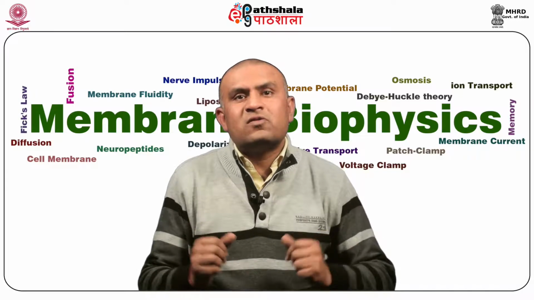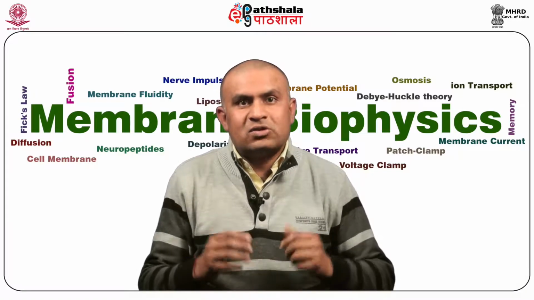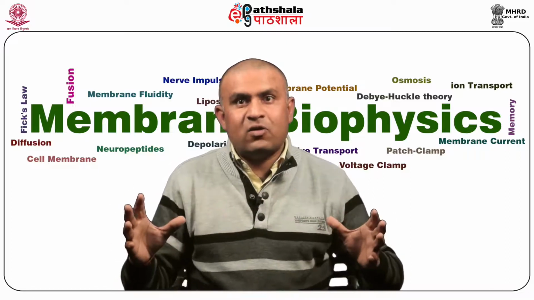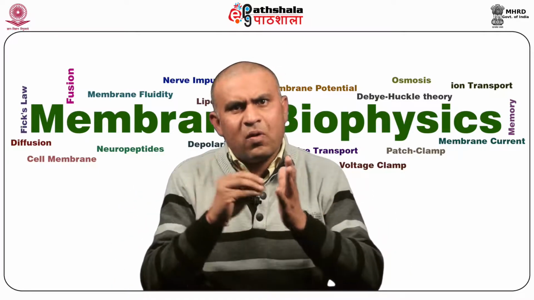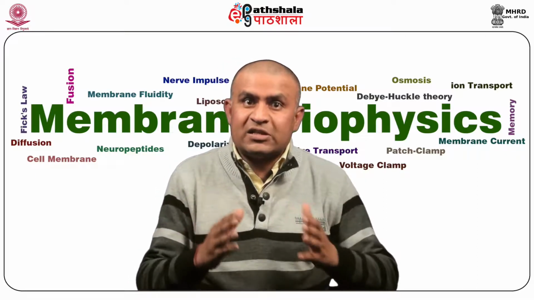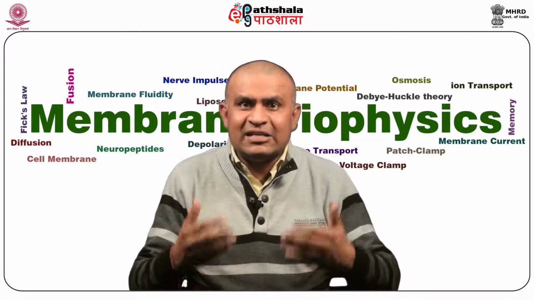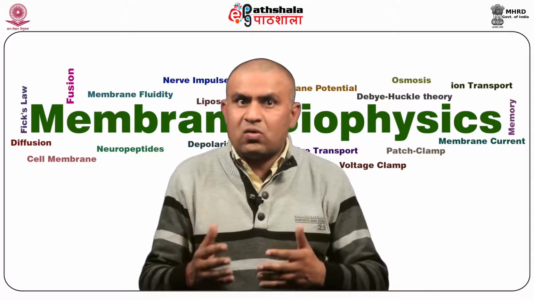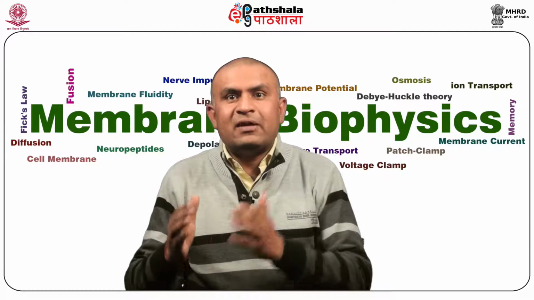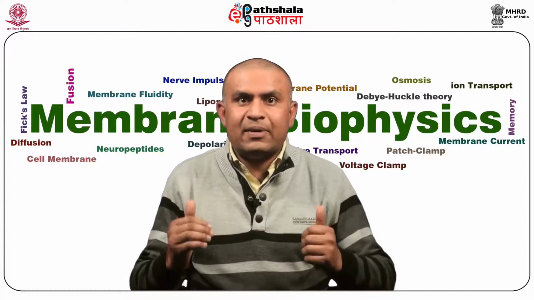Now, the size of the solute particles. The membrane is not a continuous layer of lipid. There are small pores present in the membrane. Molecules which are small enough can easily cross the membrane. So, the smaller the molecule, the more permeable it will be across the lipid membrane.